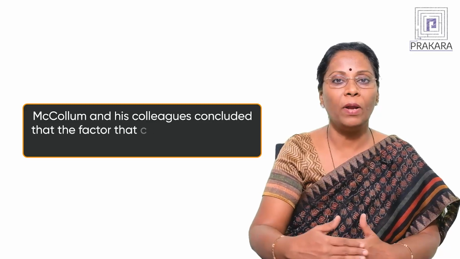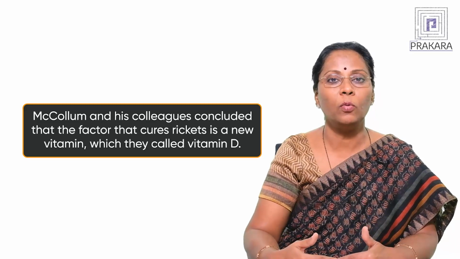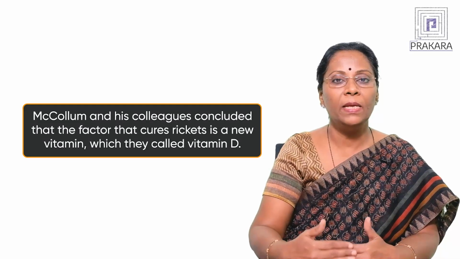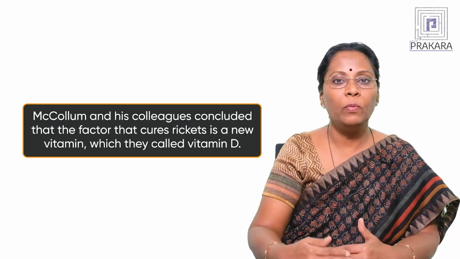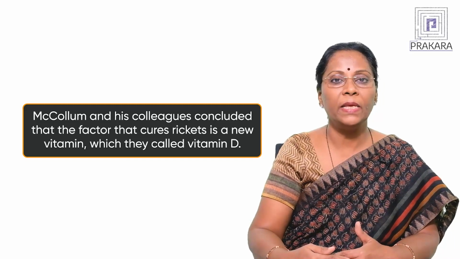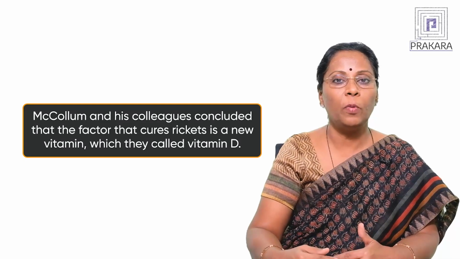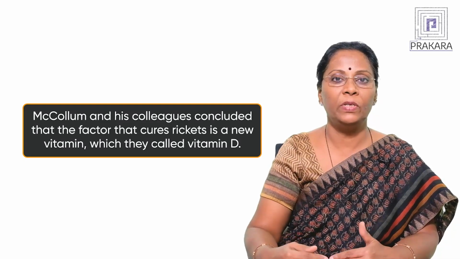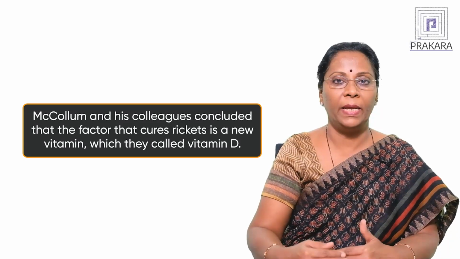Later on, he and his colleagues did some more work and identified this essential nutrient as vitamin D. So they came to the conclusion that vitamin D is an essential nutrient, which can also be called an essential vitamin, responsible for preventing deficiency in the form of rickets.